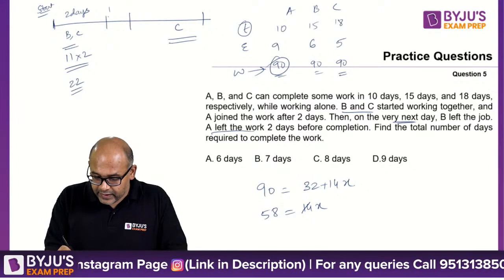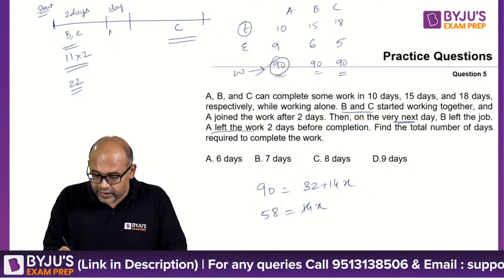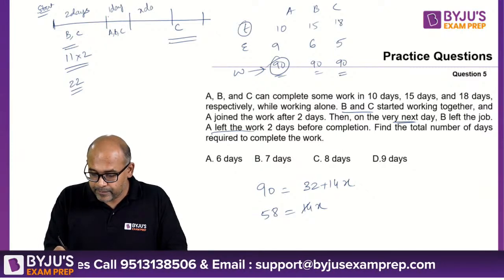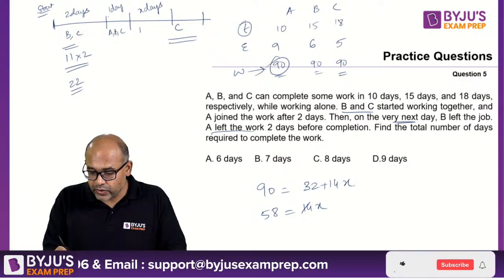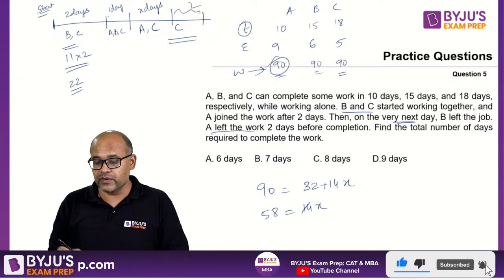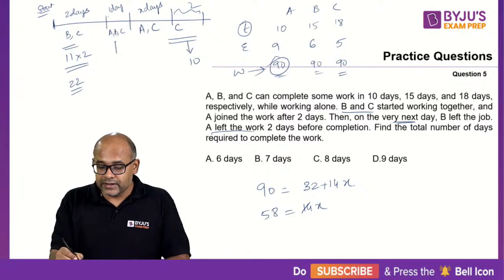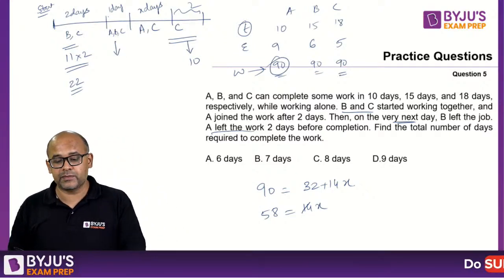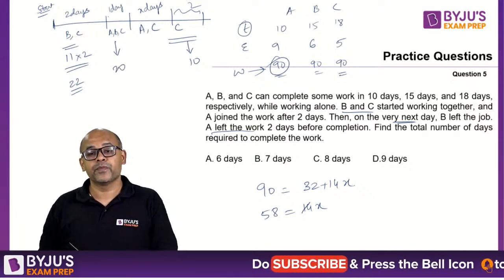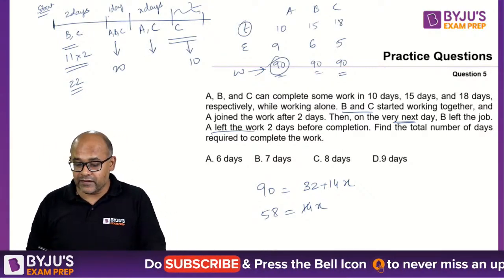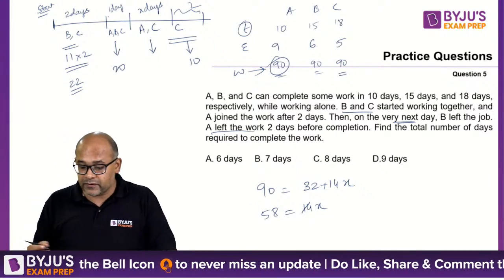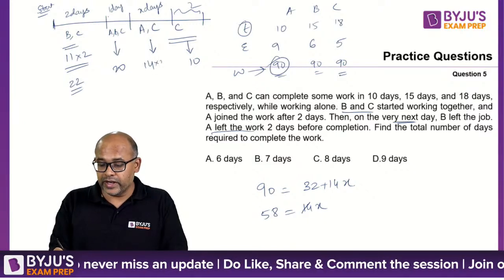So 1 day, all are working, and then X days. Now B left, so A and C are working. So let me take it this way and see if it works, and then 2 days C is working. So this will still be 10. This extra part will be 9 plus 6 plus 5. So 9 plus 6 is 15, 15 plus 5 is 20. And here it is again A and C working, so 9 plus 5, which is 14 into X.